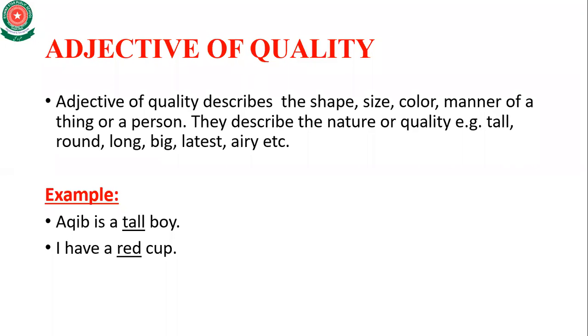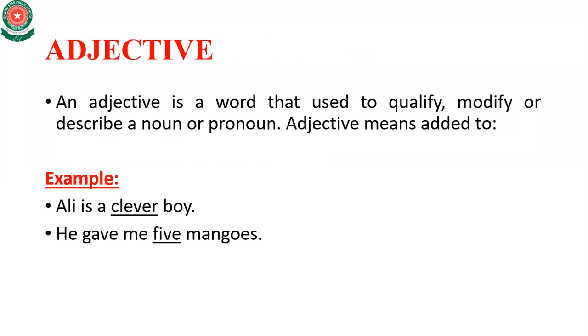What does adjective of quality basically mean? Adjective of quality basically describes the shape of the bottle, or the size of the bottle, or the color of the bottle, or the manners of a person, like you have studied in the first example of adjective, Ali is a clever boy.